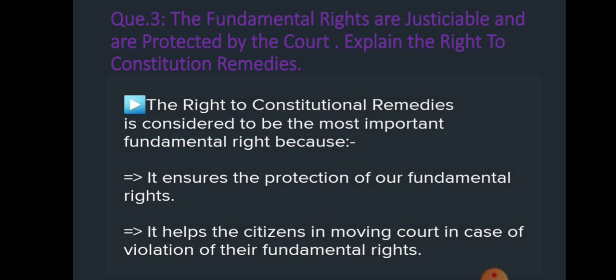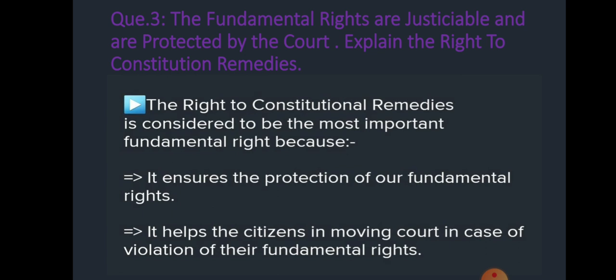Explain how fundamental rights are protected by the court, what we can do to protect our fundamental rights, and what are the duties of our court to protect our fundamental rights. So here, your last fundamental right, constitutional remedies, you must explain here. The right to constitutional remedies is considered to be the most important fundamental right.